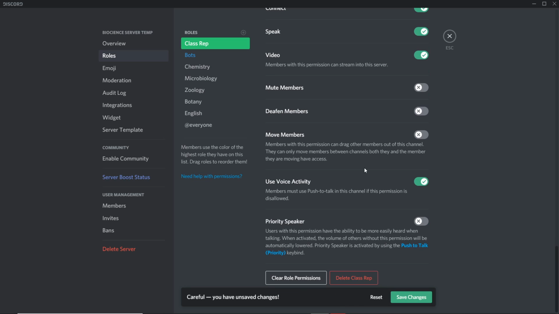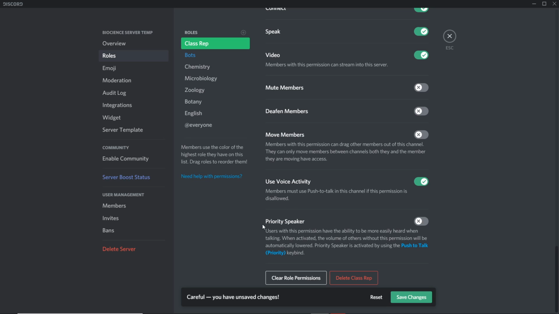Move members. So basically what this permission does is, if you have two voice channels, the person with the move members permission will be able to move one person forcefully to another voice channel. Use voice activity. I suggest you guys keep this enabled, because if it's disabled, they will have to use the push to talk feature for voice channels. What push to talk is, basically you have to click on a button to talk, and some people might find that annoying.